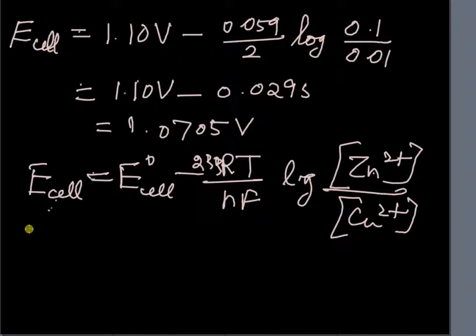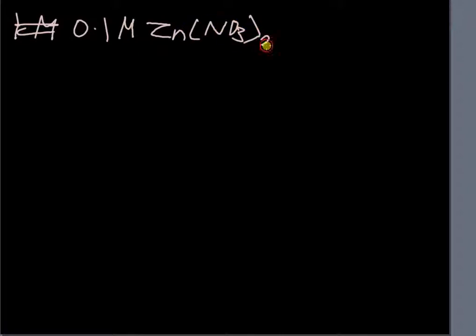Let us take another numerical example and work it out. Let's consider the problem of the galvanic cell between a zinc rod dipped in 0.1 molar zinc nitrate solution, and a lead metallic plate dipped in a solution of 0.02 molar lead nitrate solution.